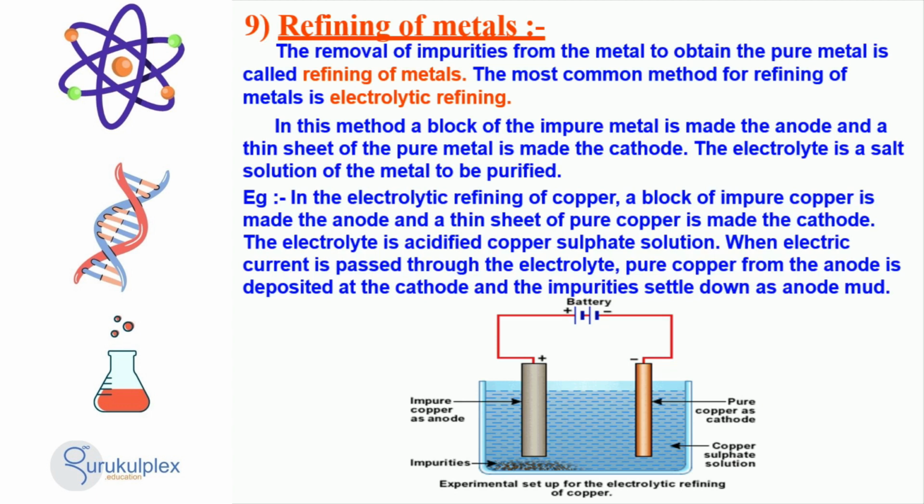For example, when refining copper, the electrolyte is an acidified copper sulfate solution. When an electric current is passed through the electrolyte, the pure copper from the anode is deposited at the cathode. Meanwhile, the impurities settle down as anode mud.